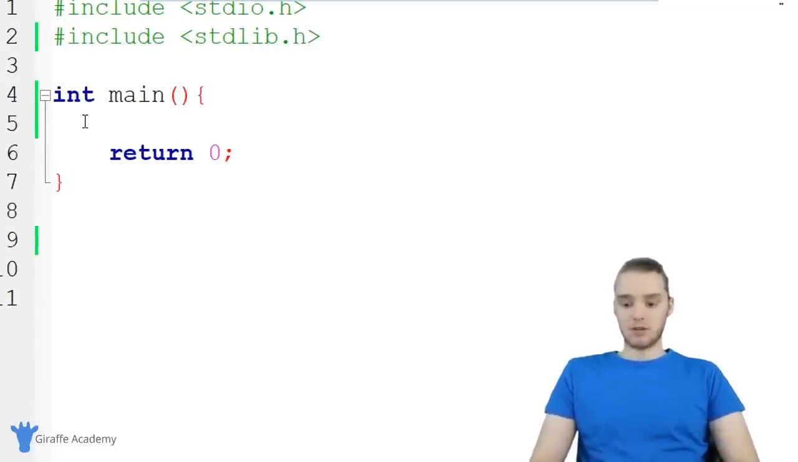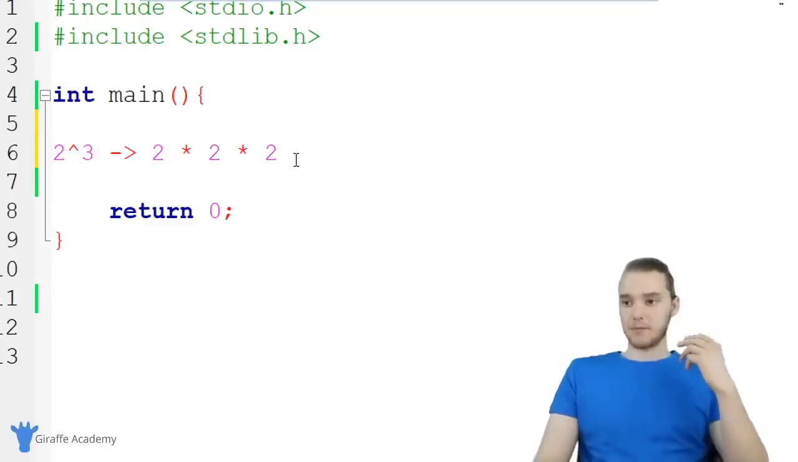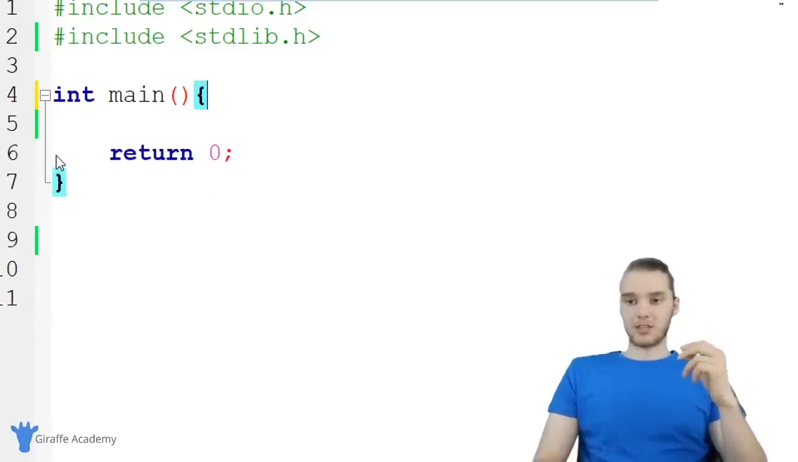So when you cube a number, generally you take it to the third power. So I could say like 2 raised to the third power, which is the same as just saying 2 times 2 times 2. This would be cubing a number, right? You're taking it to the third power.